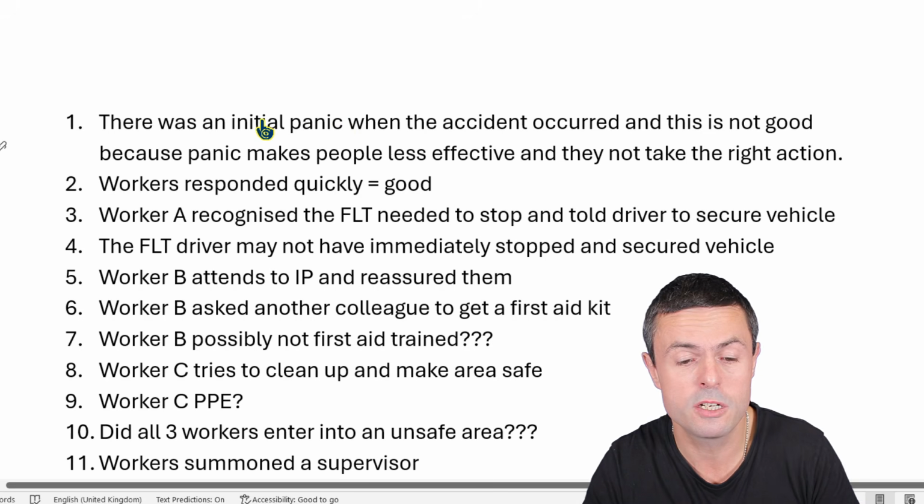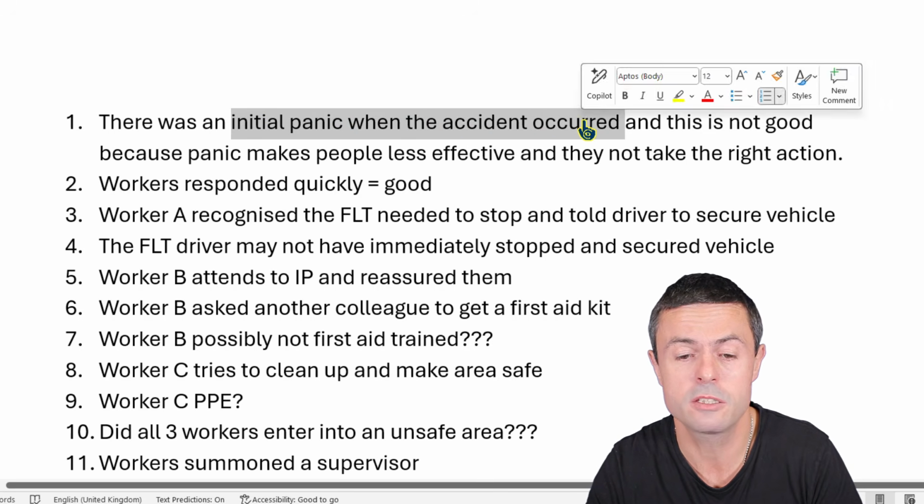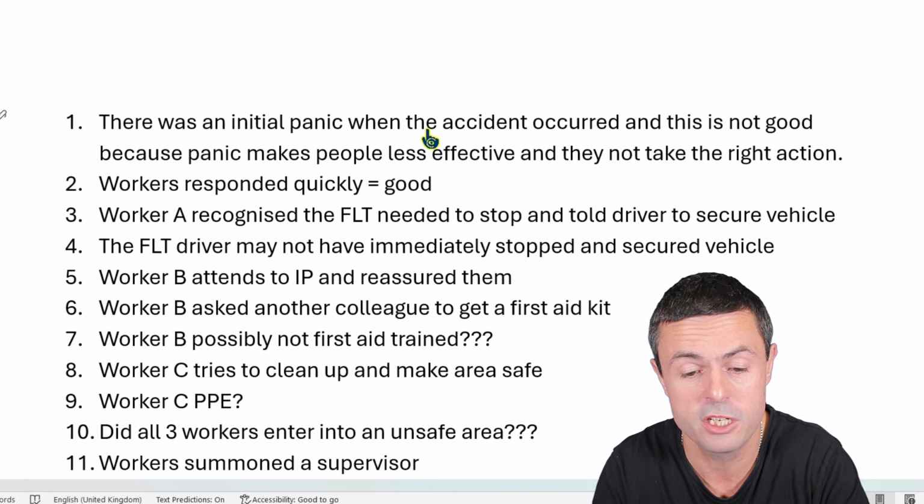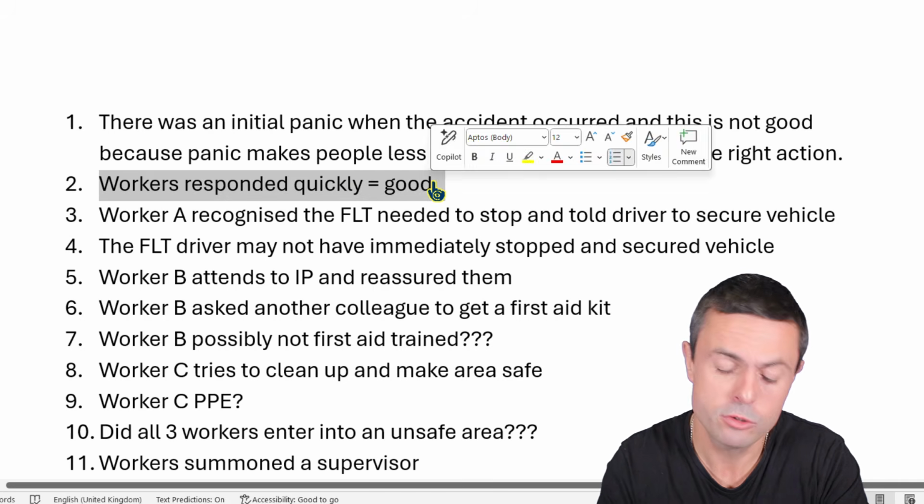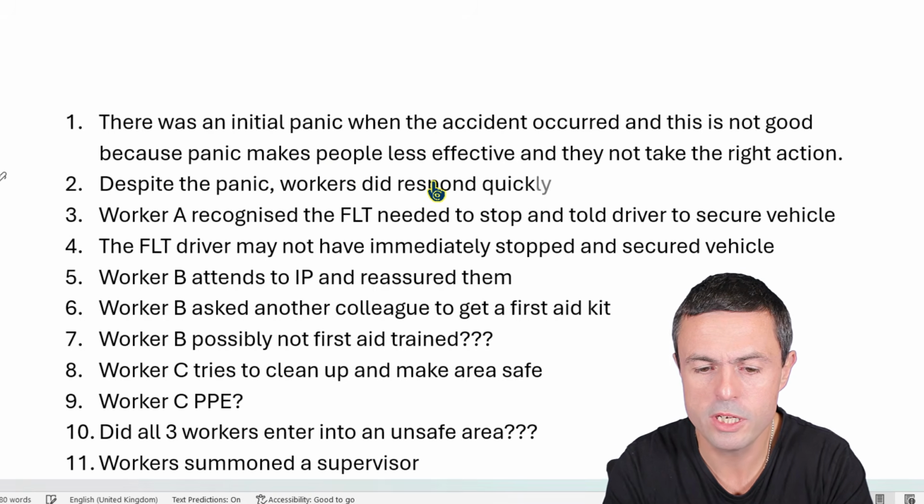How am I linking it to the scenario? Because I'm saying there's panic when the accident occurred. That is a link to the scenario, because it says in the scenario there's a panic. So for those of you who love the PEE principle, point, evidence, explanation, that's a point evidence explanation answer there. Workers responded quickly, and that's good. Despite the panic, workers did respond quickly and rushed over.